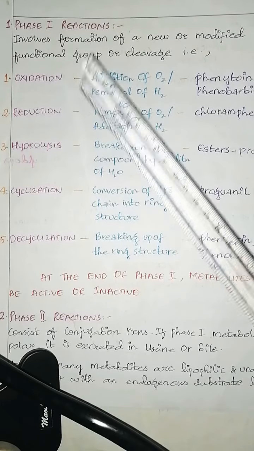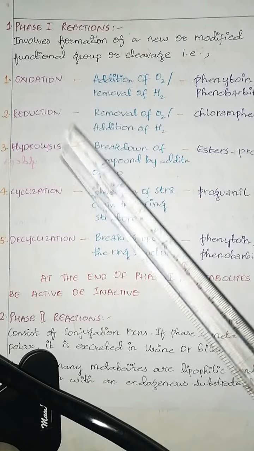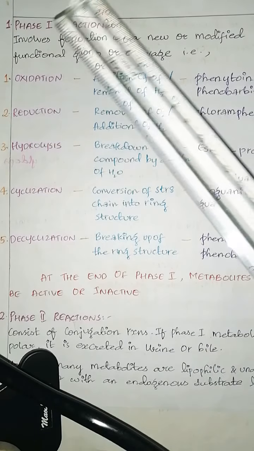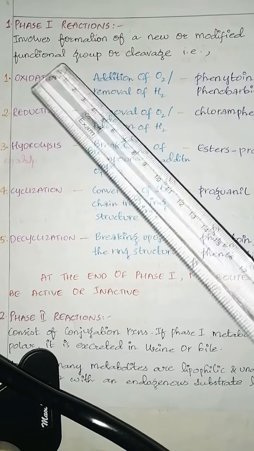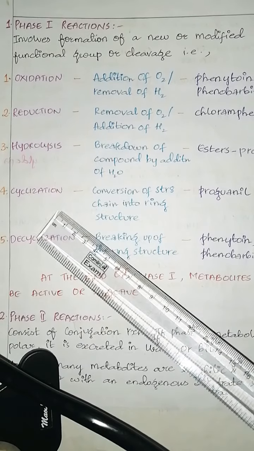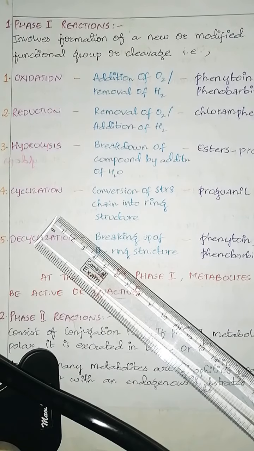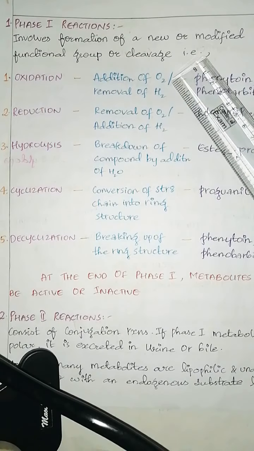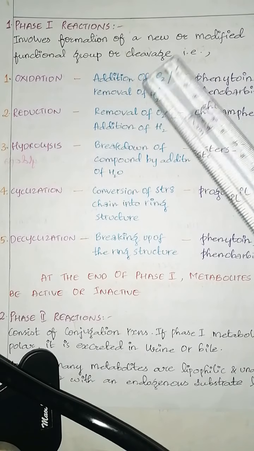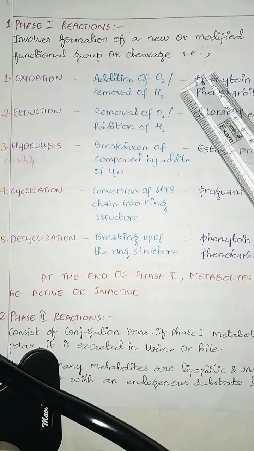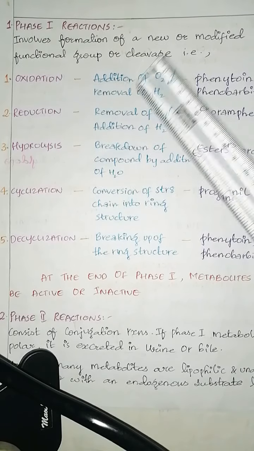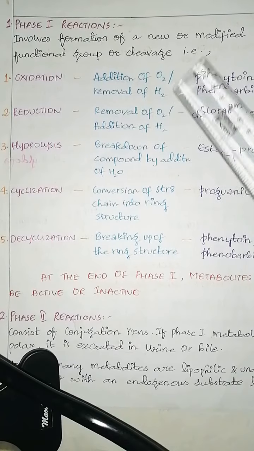Then we have oxidation, reduction, hydrolysis, cyclization or decyclization. First coming to oxidation. Oxidation means addition of oxygen or removal of hydrogen.